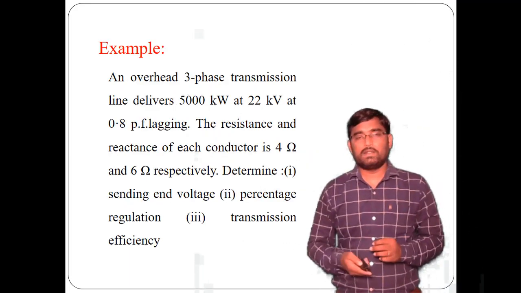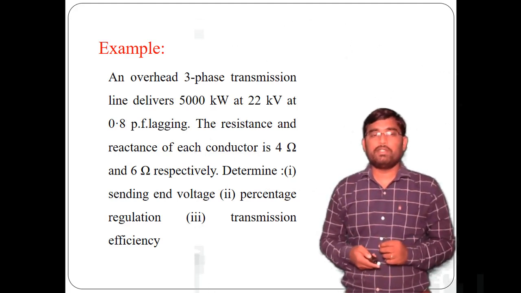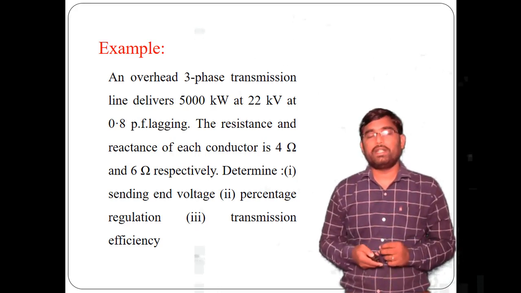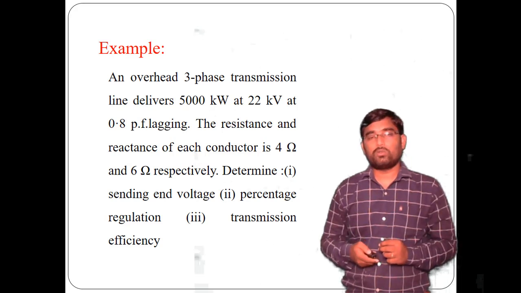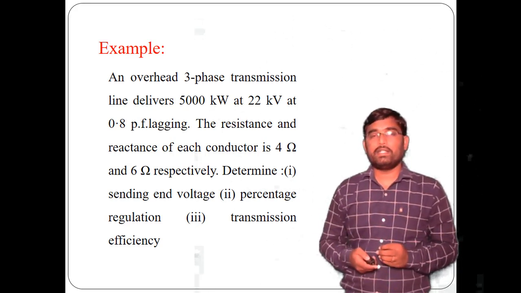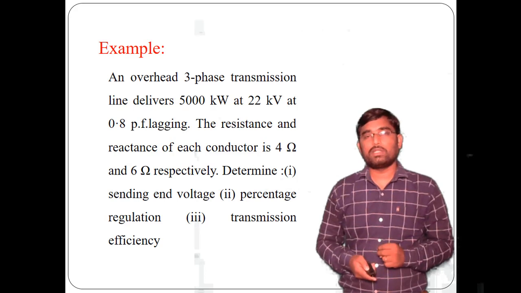So let us see one more example for short transmission lines. An overhead three-phase transmission line delivers 5000 kilowatts at 22 kV at 0.8 power factor lagging. The resistance and reactance of the conductor are 4 ohms and 6 ohms respectively. Determine the sending end voltage, percentage regulation and transmission efficiency. So let us go to the solution.